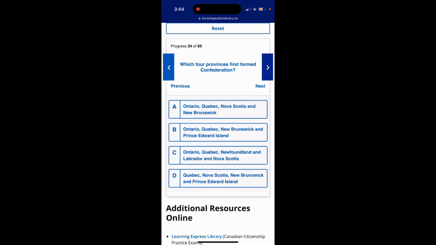Question 34. Which four provinces first formed Confederation? Option A, Ontario, Quebec, Nova Scotia, and New Brunswick. Option B, Ontario, Quebec, New Brunswick, and Prince Edward Island. Option C, Ontario, Quebec, Newfoundland and Labrador, and Nova Scotia. Option D, Quebec, Nova Scotia, New Brunswick, and Prince Edward Island. The answer is option A, Ontario, Quebec, Nova Scotia, and New Brunswick.